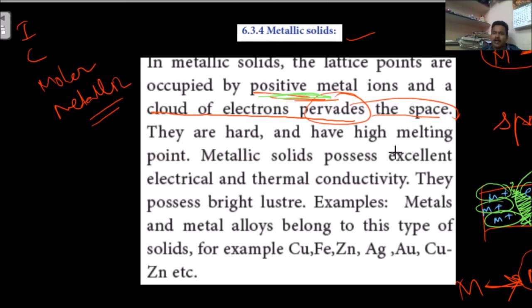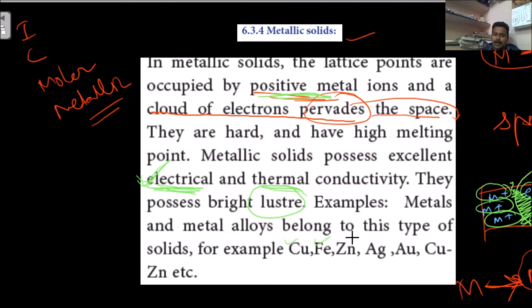They are hard and have high melting points. Metallic solids possess excellent electrical and thermal conductivity. The remaining ones are not conducting electricity and are not good conductors of heat. Here the metal is a good conductor of electricity and heat. They possess bright luster; luster means shiny. Examples: metals and metal alloys belong to this type of solids.